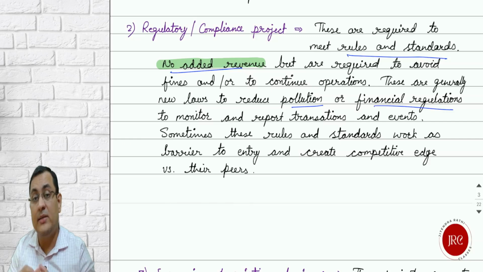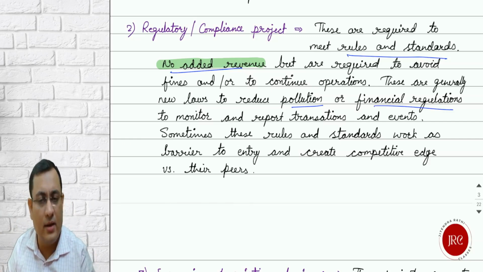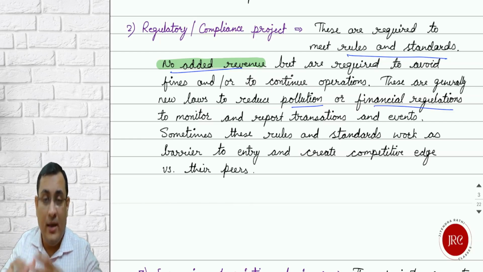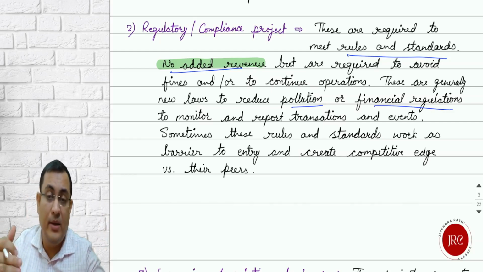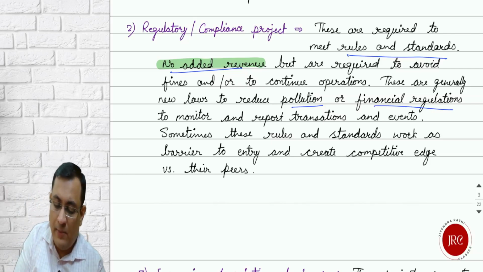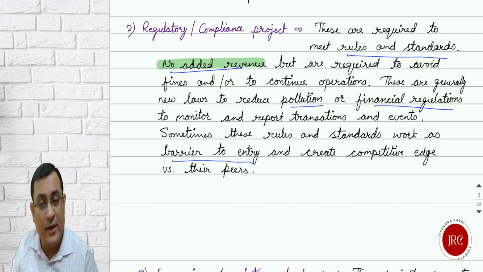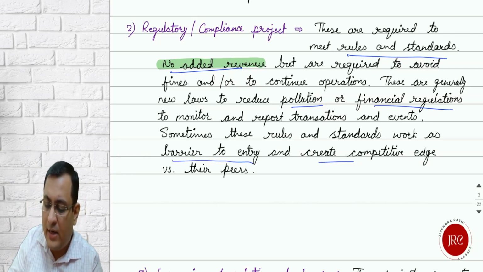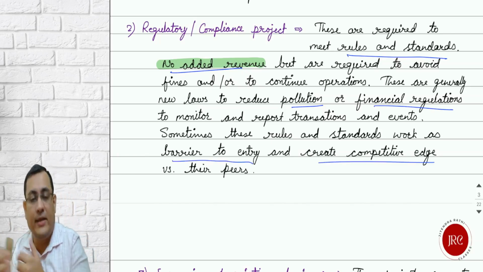So for them, it is an additional capital requirement, which is also creating a barrier to entry, because for starting that new business, they will be required to bring additional capital for those equipments. So sometimes these investments create barriers to entry for new entrants and create competitive advantage or edge for the existing players.